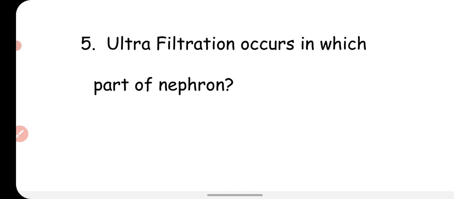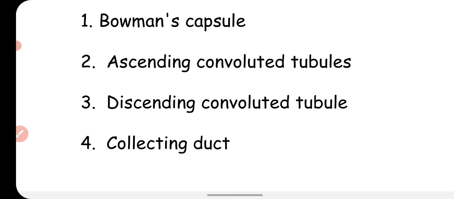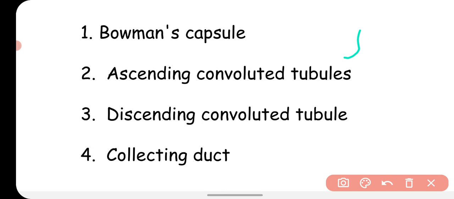Okay, next question is ultrafiltration occurs in which part of nephron? So you know that the nephron is a very elongated and tubular structure, and it has different parts. The options are Bowman's capsule, ascending convoluted tubule, descending convoluted tubule, collecting duct.